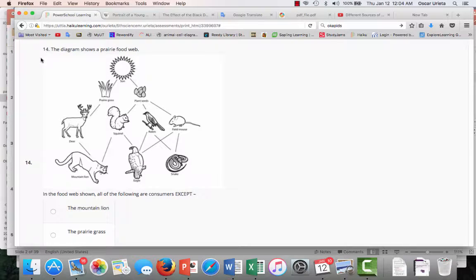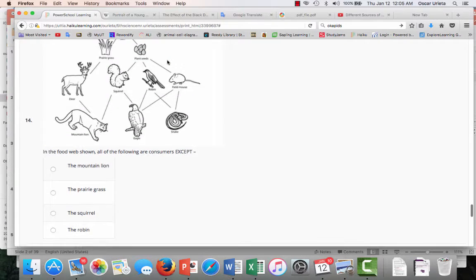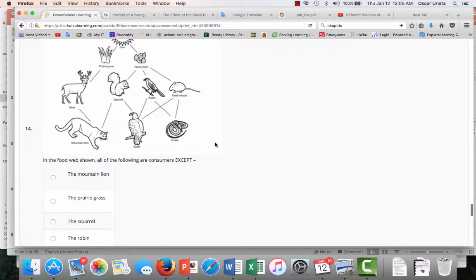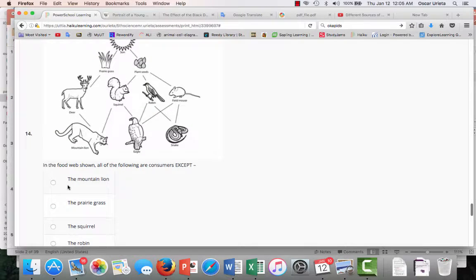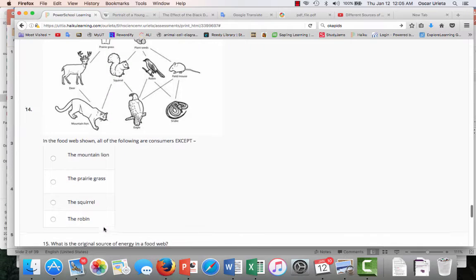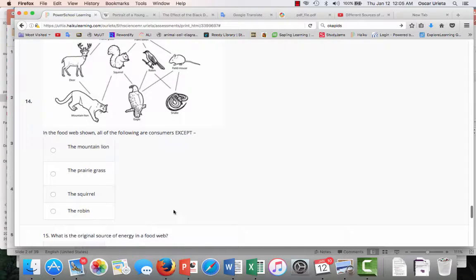Question number 14. The diagram shows a prairie food web. In the food web shown, all of the following are consumers, except the mountain lion, the prairie grass, the squirrel, the robin. Pause it and answer your question.